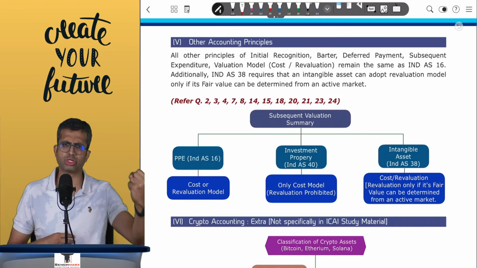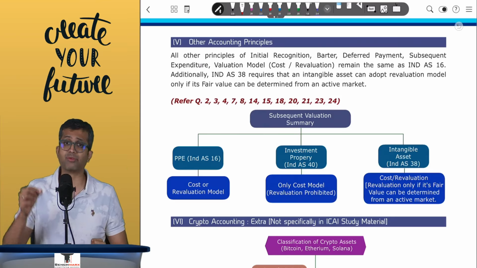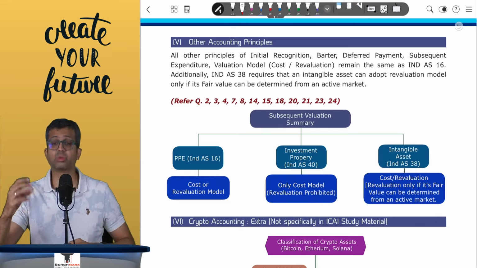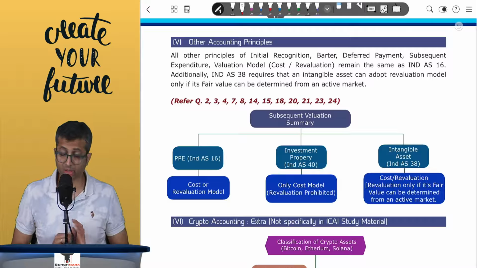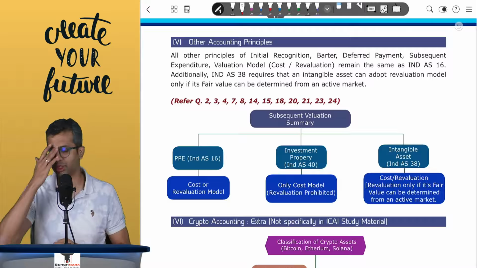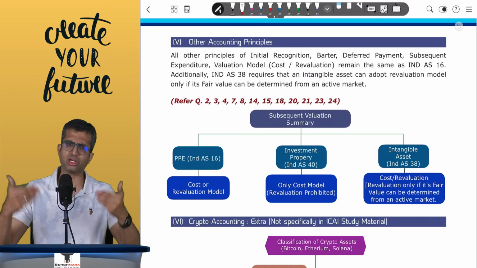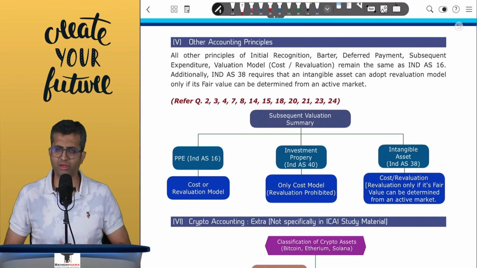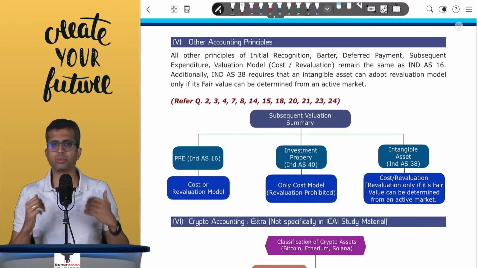You can either do using cost model or revaluation model even over here. However, the revaluation model can be applied only for intangibles which have a market, whereby the value can be determined. Unless given otherwise, from a student perspective, if a fair value is given, we will assume that the fair value comes from a market, and as a result, revaluation model can be applied if a fair value is there. And later, amortization, as we have discussed earlier. So largely the principles remain the same.